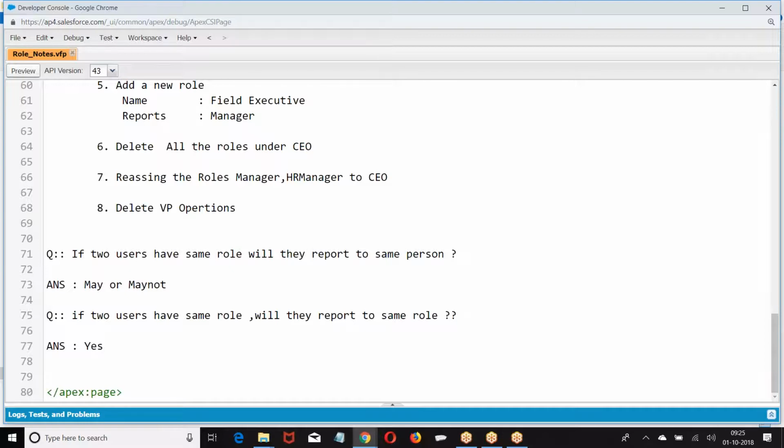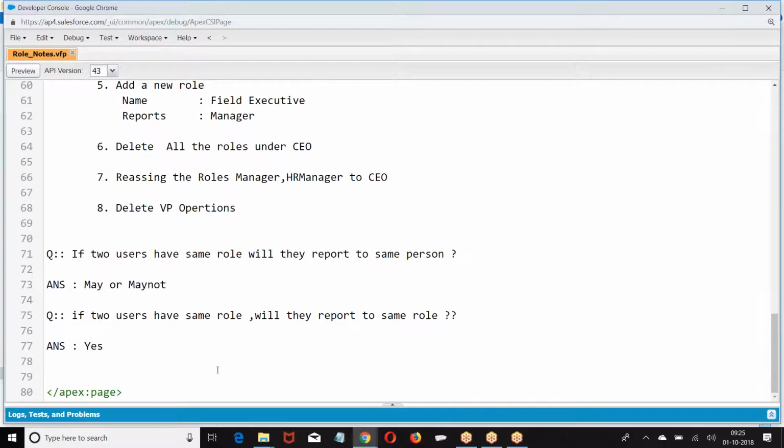If you want, you can copy standard profile and modify the permissions on new profile. So if you want to make any changes, what should I do? Copy the standard profile created by the Salesforce, make your changes on that new profile what you create. Okay. What is a custom profile? Any profile that you created is called custom profile. Standard profile and custom profile. I hope you're good. Okay.